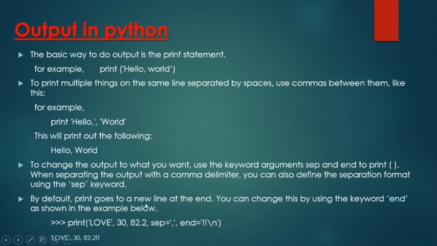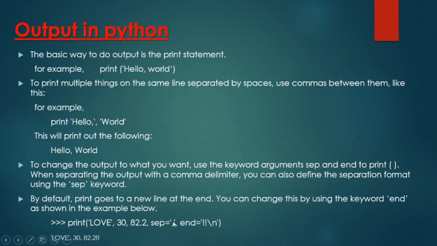By default print goes to a new line at the end. You can change this by using the keyword end, as shown in the example below. Suppose this is a statement. We have written here "love", 30, 82.2. These are some values: a string value, then an integer value, then a float value. So you can separate these values using a comma.